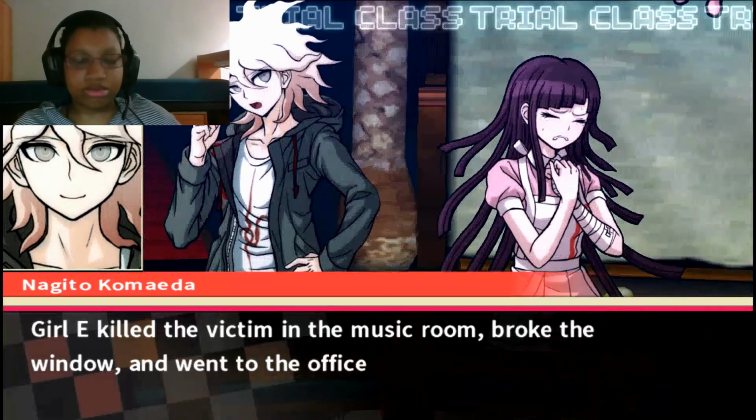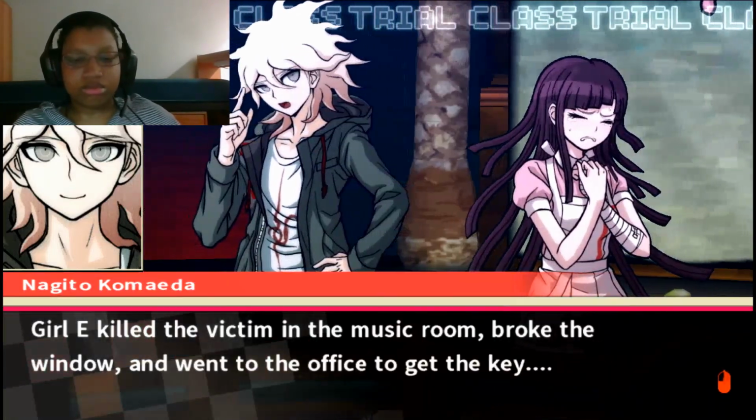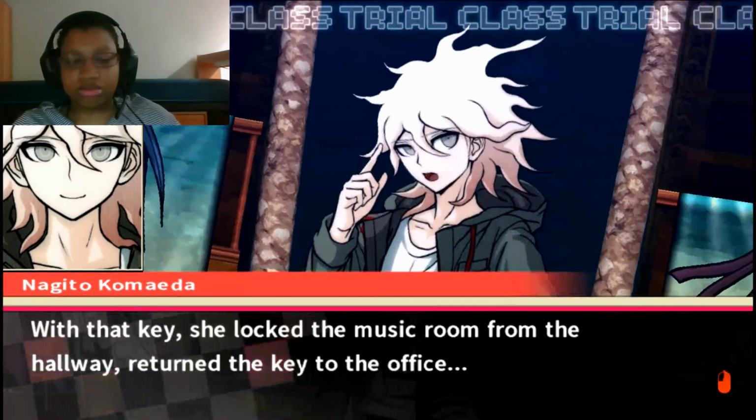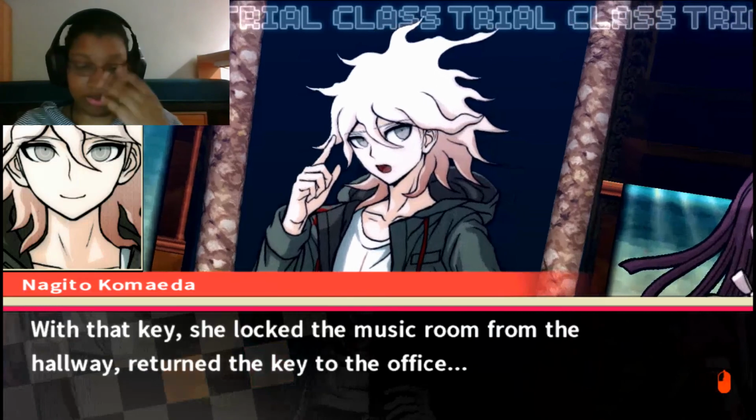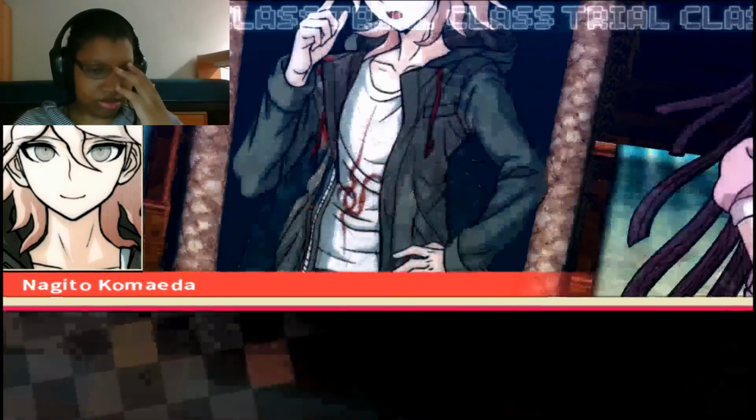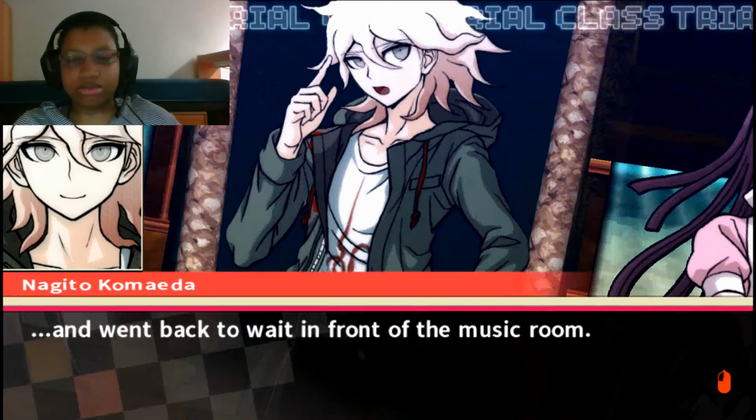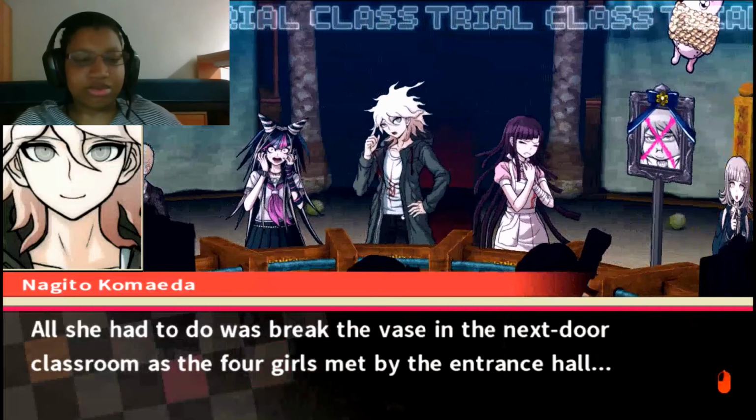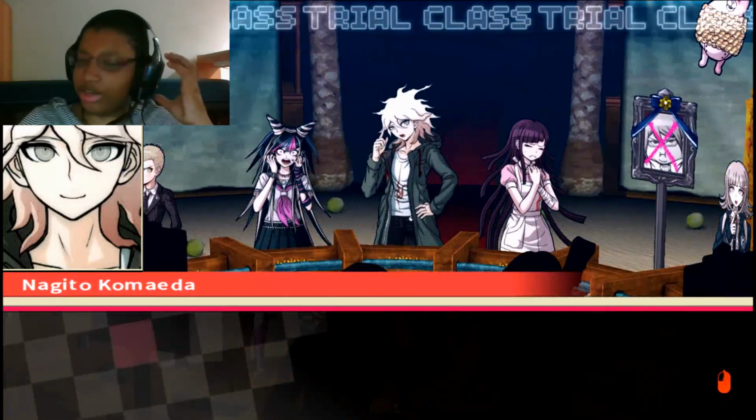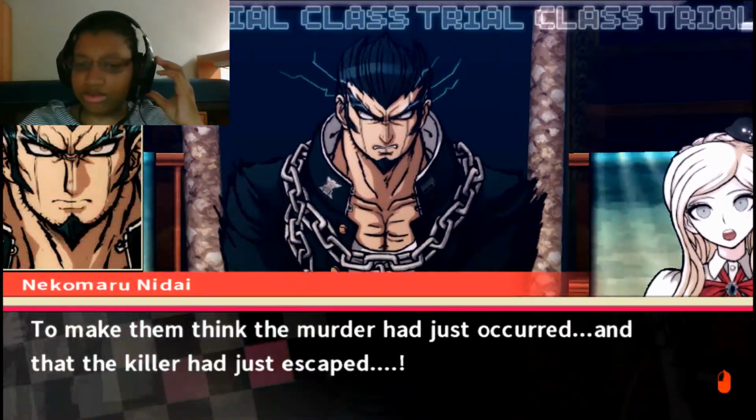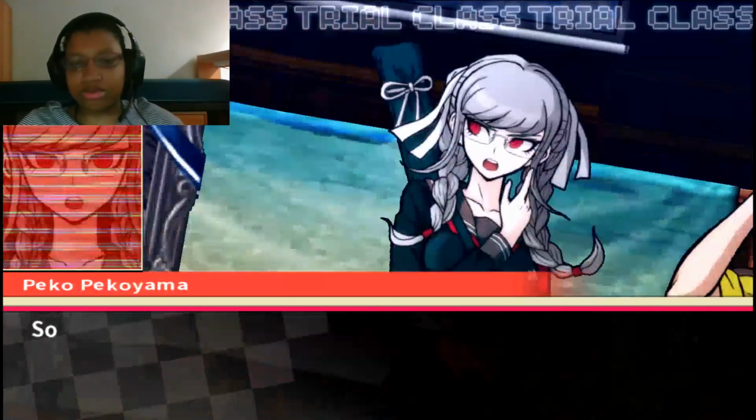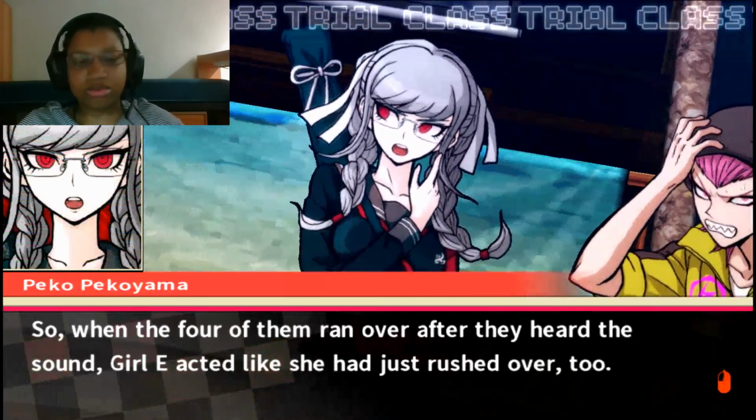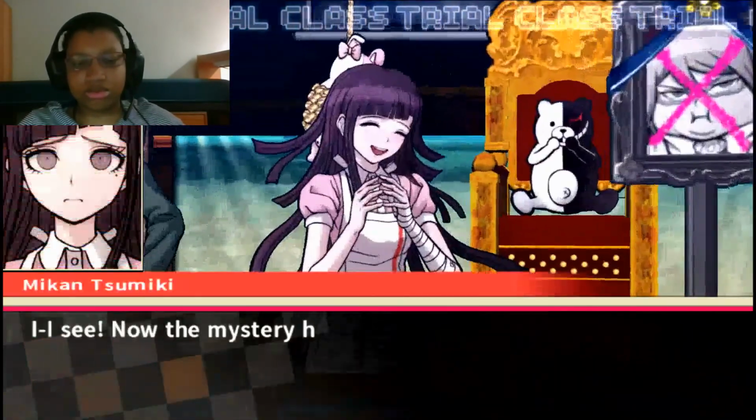Yep. Girl E killed the victim in the music room, broke the window, and went to the office to get the key. With that key, she locked the music room from the hallway, returned the key to the office, and went back to wait in front of the music room. She had to break the vase in the next door classroom as the 4 girls met by the entrance hall, to make them think the murder had just occurred and that the killer had just escaped. So, when the 4 of them ran over after they heard the sound, Girl E acted like she had just rushed over too. I see.